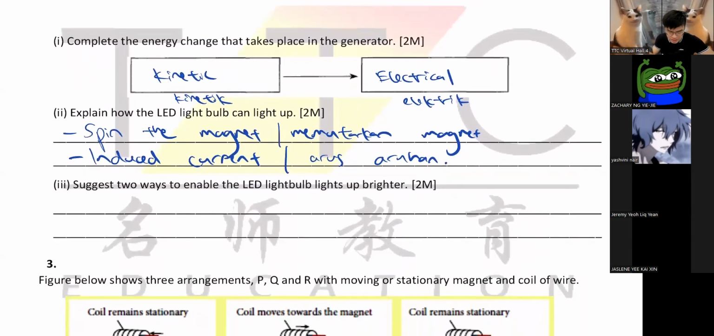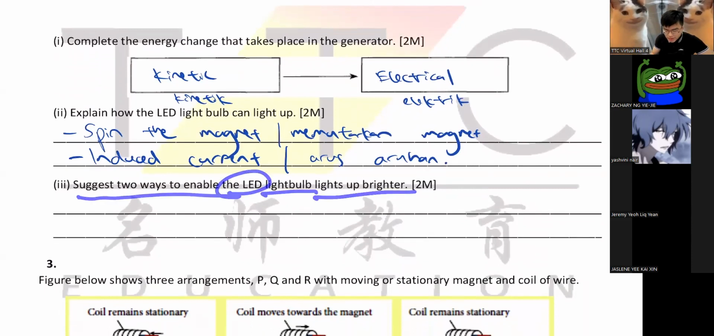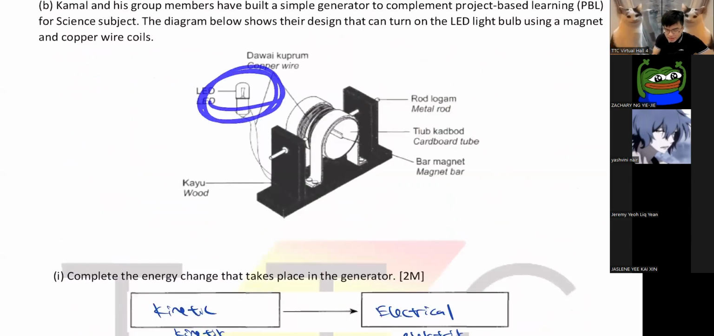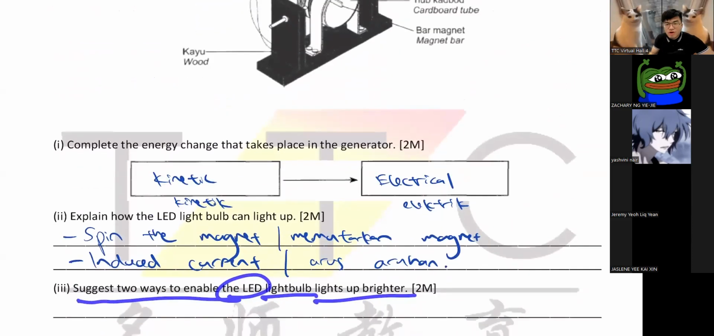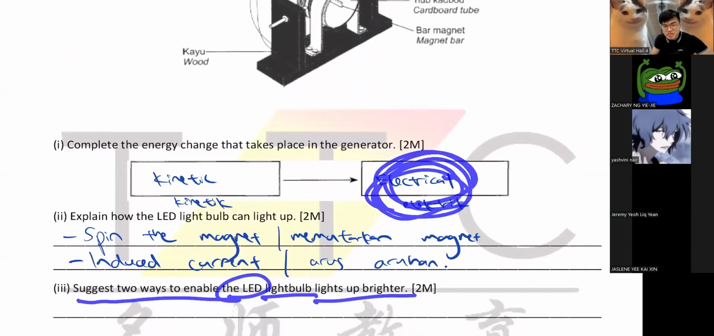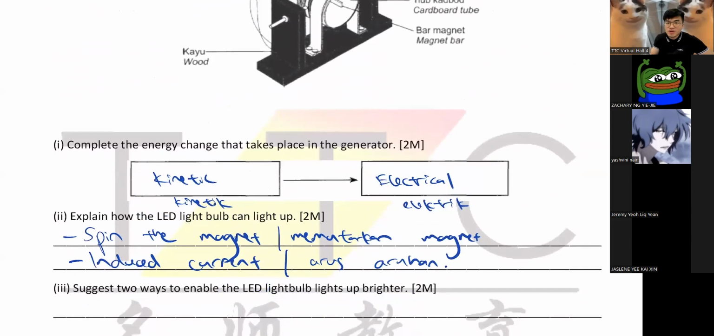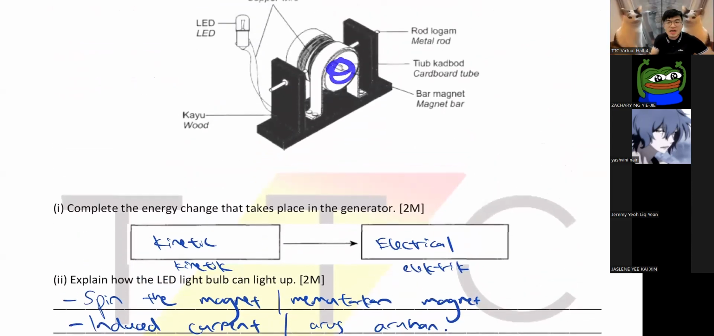So number 3, suggest 2 ways to enable the LED light bulb to light up brighter. So how do you make this thing light up brighter? If you need this thing to light up brighter, you need more electrical energy, isn't it? To give it more electrical energy, you need more kinetic energy, right? How do you have more kinetic energy? You spin this thing faster, right? It's like your bicycle, right? The faster you spin your wheel, the brighter the headlight becomes.